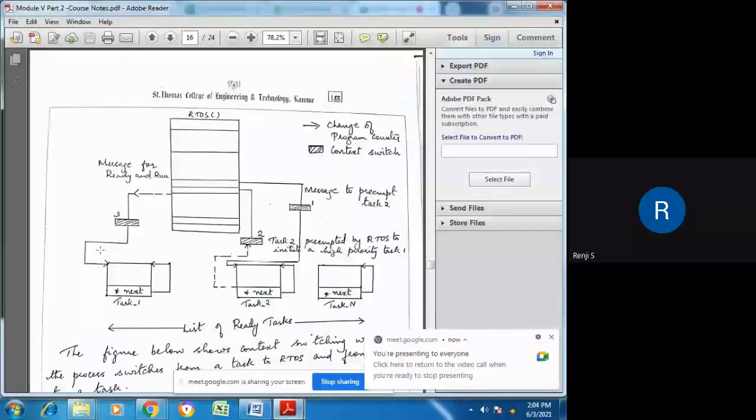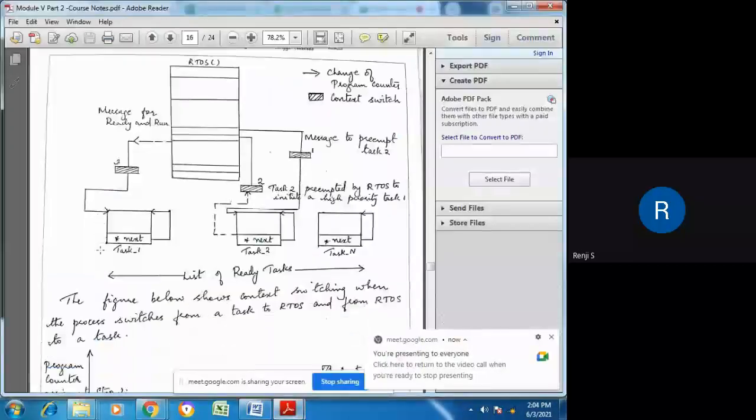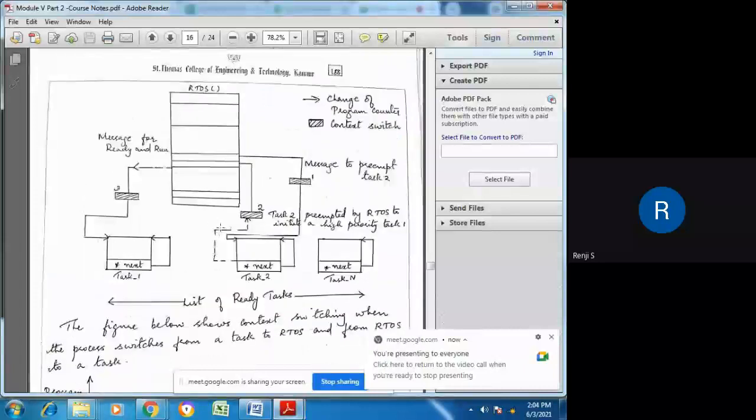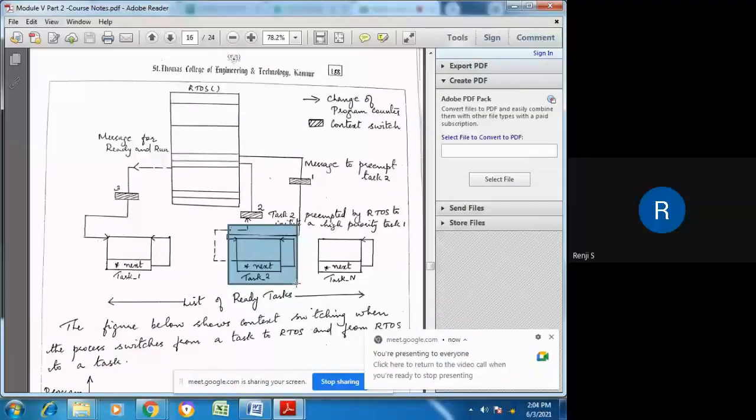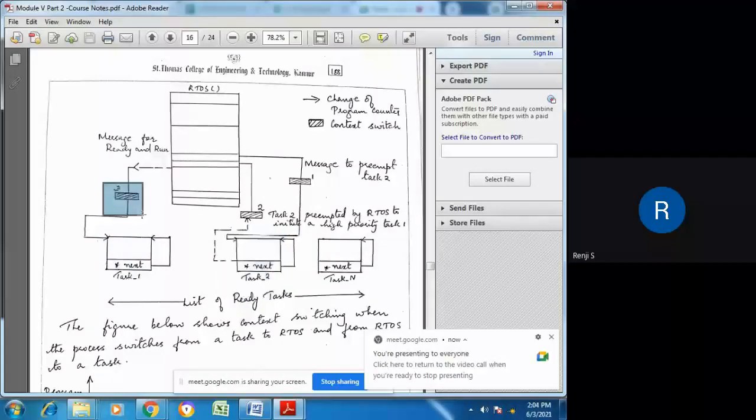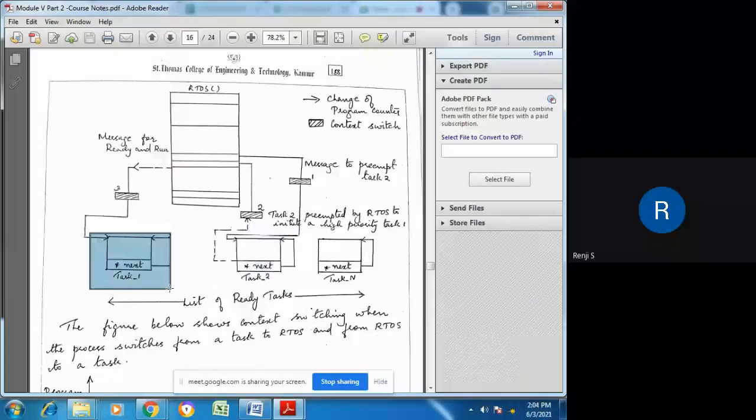So this was the model of the preemptive scheduling algorithm, where task 2 was in execution, and whenever a higher priority task, that is task 1, arrives, task 2 will be preempted, and the context switches to task 1, which has the highest priority.